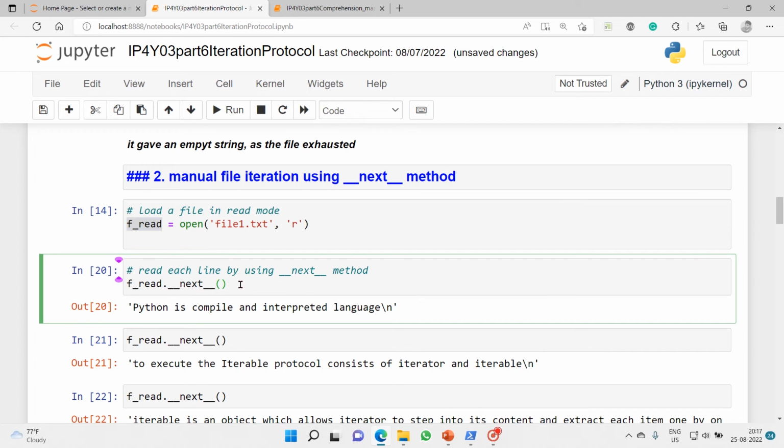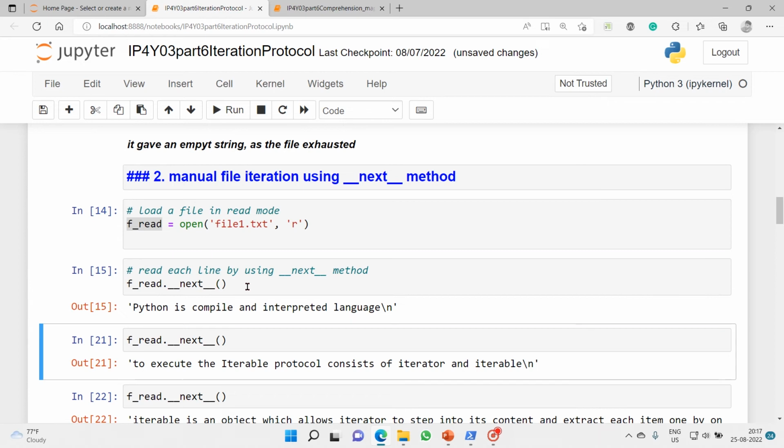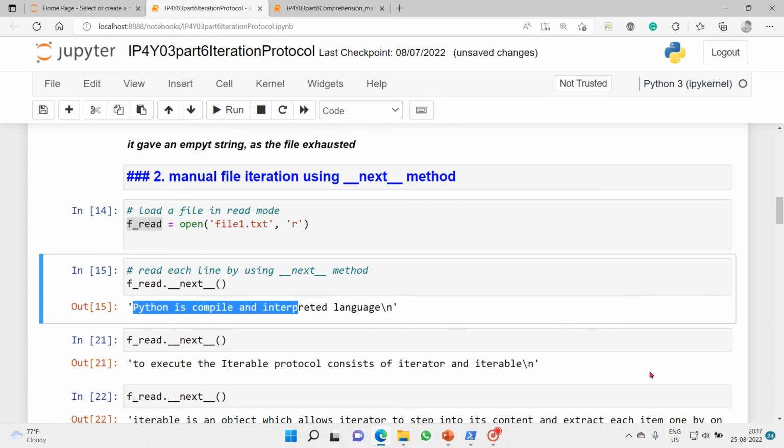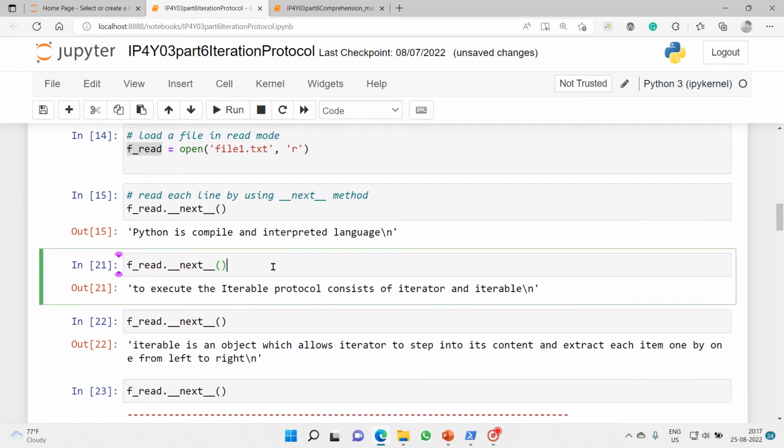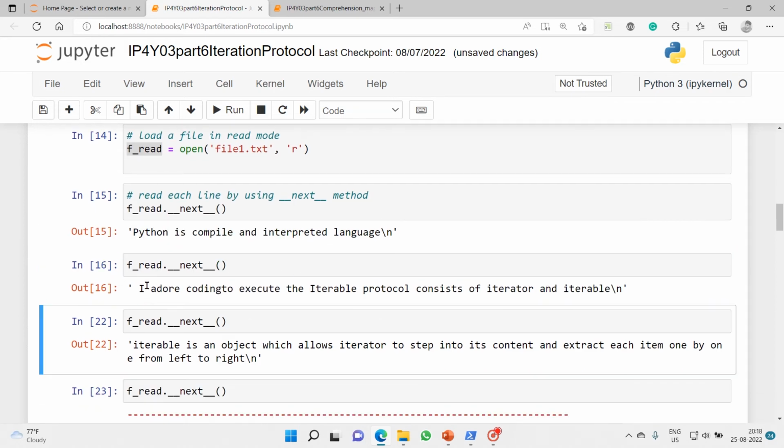Now I will not use any built-in methods of the file object. I will directly use the __next__ method to read the line. Let's see whether it works or not. I hope it works. See, it has read the first line: Python is compiled and interpreted language. Now we'll put this again and execute. So we got: I adore coding.